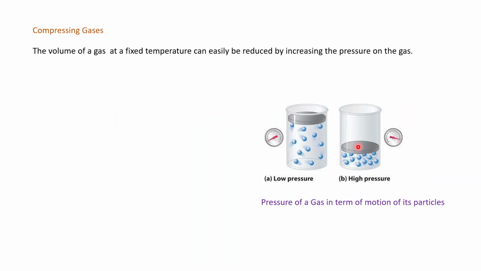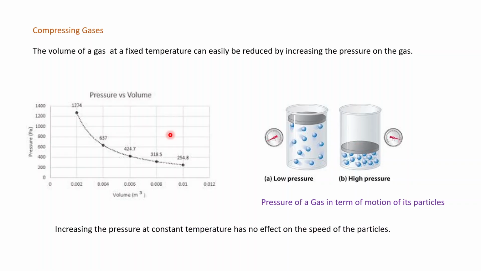We can see here with the help of a graph, when you lower the volume, the pressure is going to increase. Notice one point and remember this point: we increase the pressure at constant temperature. Here there is no change in temperature. Temperature is constant or fixed.